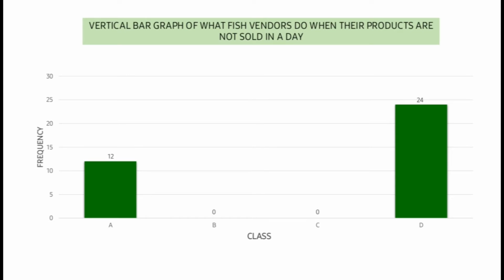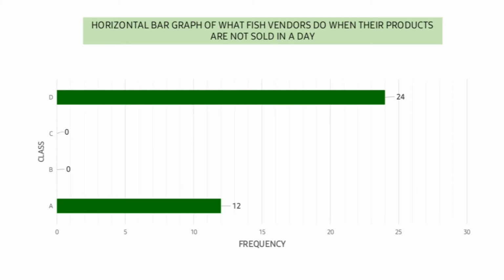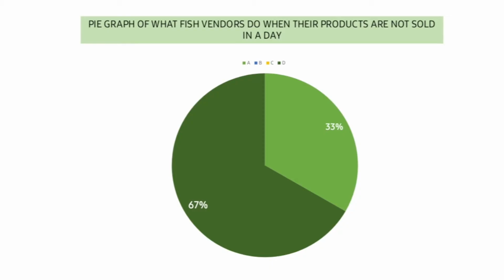On the graphs, it is clear that the fish vendors responded the most in letter D, followed by A. The pie graph shows that 67% of the fish vendors we surveyed last week revealed that they sell their unsold products the next day. However, 33% of them just cook and eat them as their own consumption.